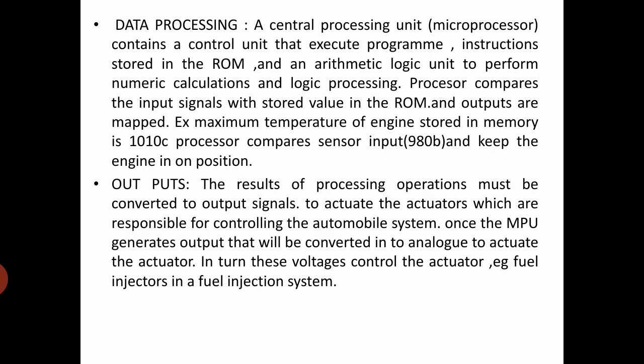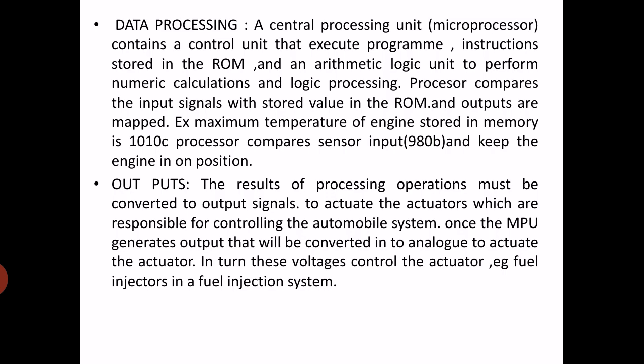So the processor compares these input signals with stored values in the ROM and outputs are mapped. For example, the maximum temperature of the engine stored in the memory, that is in the program, is 101 degree centigrade. The processor compares the sensor input, it may be 98 degree centigrade for example, and keeps the engine in the on position. Otherwise, if it is more than 101 degree, then the engine will be off as per the instructions or information stored in the memory.